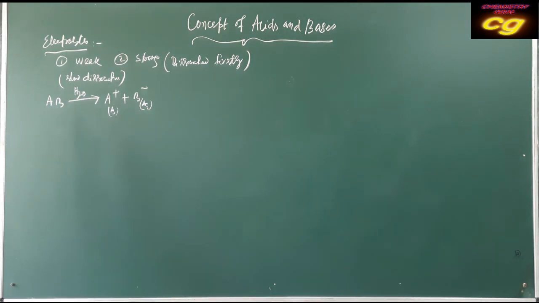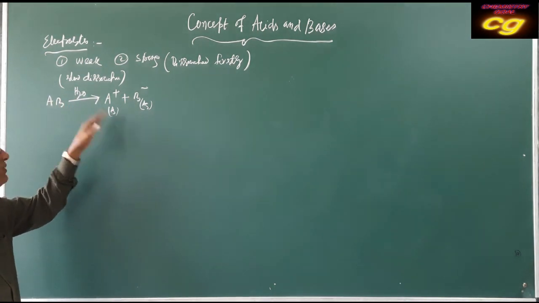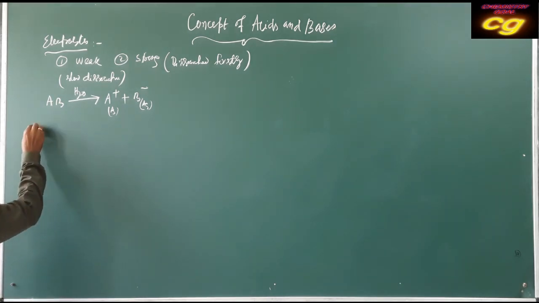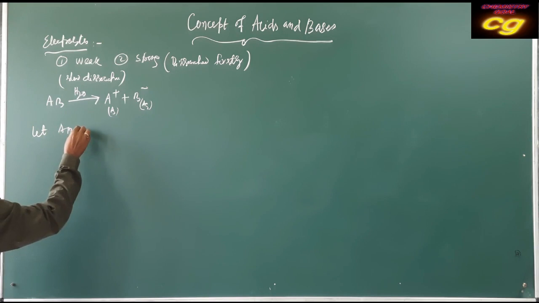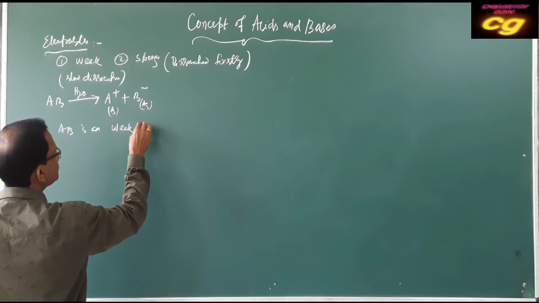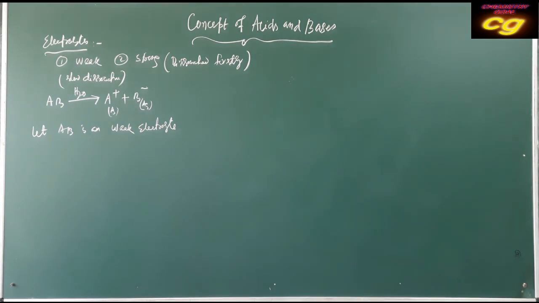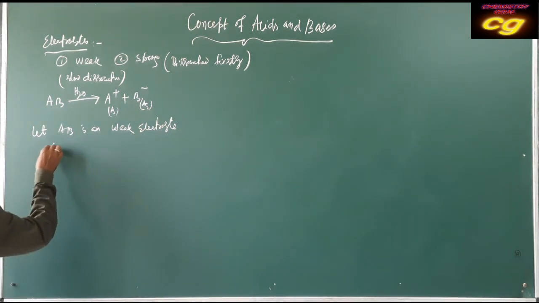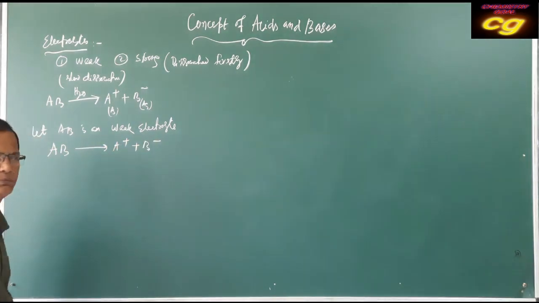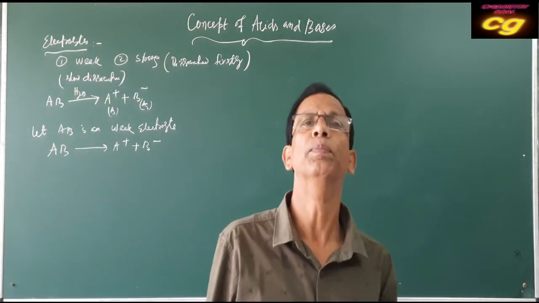When it dissociates, whether weakly or fast, there will be a difference. Let AB be a weak electrolyte. AB is a weak electrolyte means when it dissociates, it produces cation and anion. But as it is weak, dissociation is not complete.